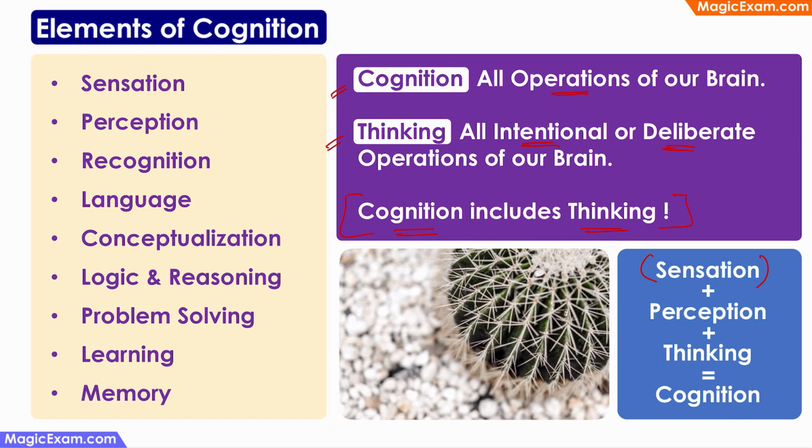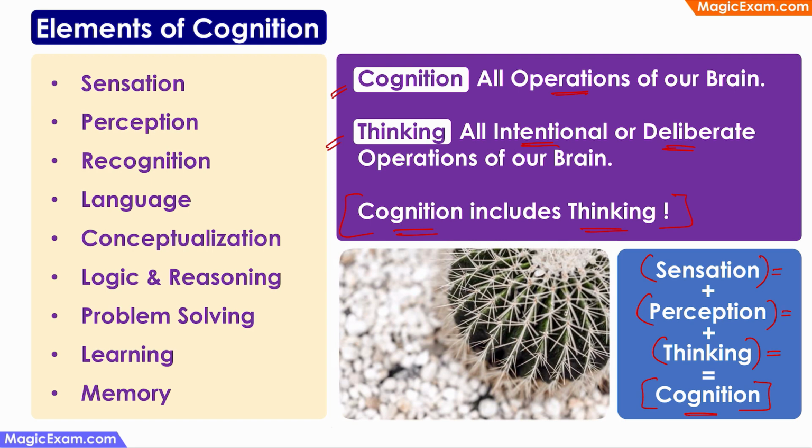Now, when I felt the pain, that's when I looked at what was happening, and that's when perception happened. I paid some attention to what was happening. I realized that I'm standing very close to a cactus and I must have accidentally touched it and I got pricked, and that's why I'm feeling the pain. So I did thinking. So cognition means the sensation which was not intentional, and then the perception and the thinking which was intentional. So cognition is much bigger than just thinking.